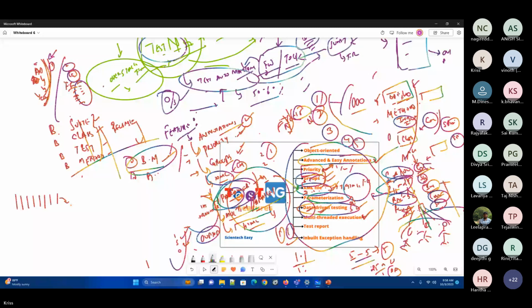Immediately after this, we need to go and see in the mobile whether this particular order was placed successfully or not, because this we did on the web. Now we shift to the mobile and see whether the order was placed. From this order we see the order status. Then we go to the nearest warehouses. For example, in Chennai, first we take the address, and based upon this address, we see which warehouses are available. We go to the nearest warehouse and, for example, check for a boxing glove: whether this particular boxing glove with this size and color is available in this warehouse or not. If it is not available here, we go and check the next warehouse.